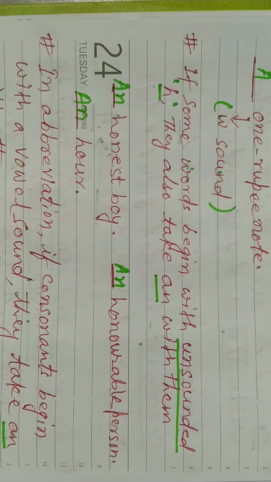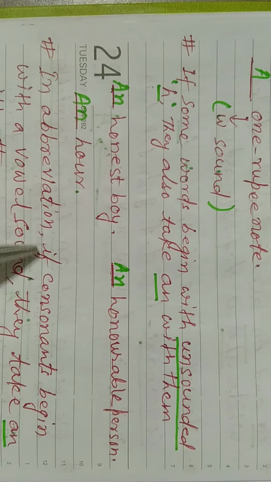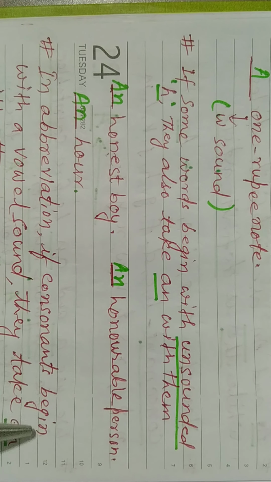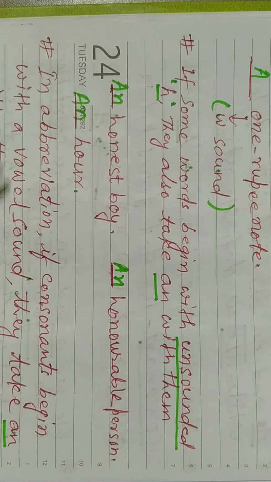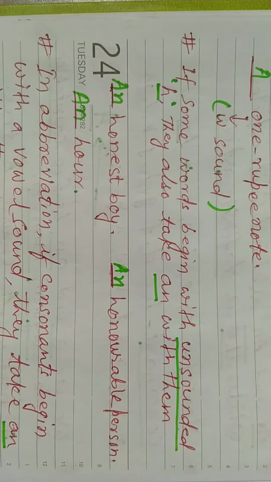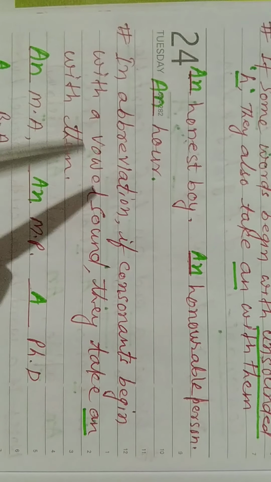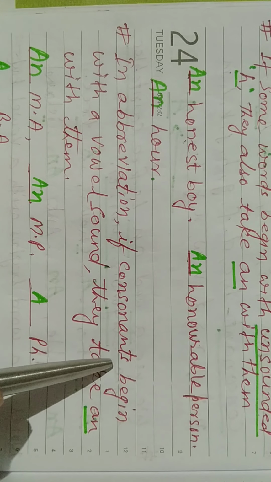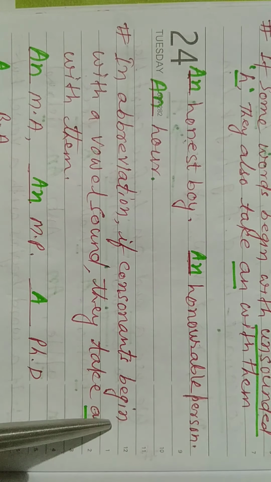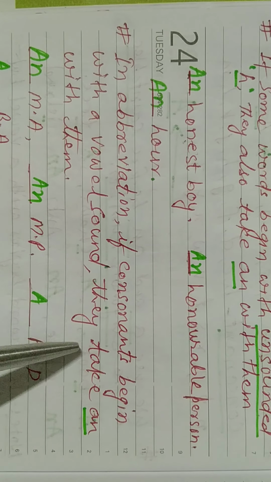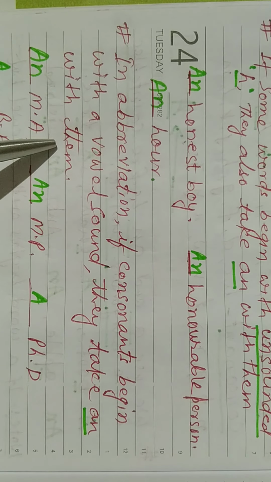If in an abbreviation a consonant begins with a vowel sound, they take an with them.